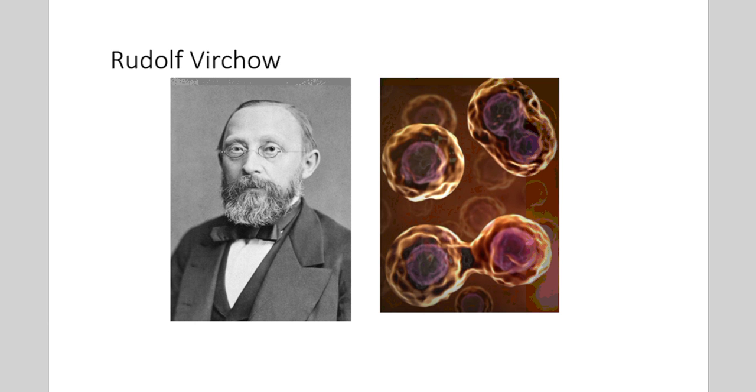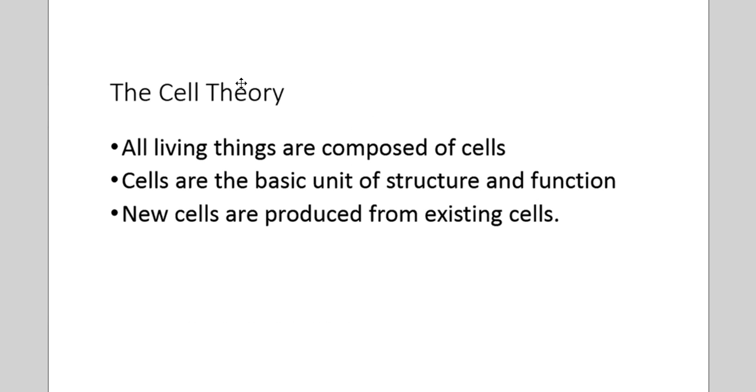is put together in what is called the cell theory. The cell theory is made up of these three facts: that all living things are composed of cells. Cells are the basic unit of structure and function in living things, meaning that they are the basic unit of life.